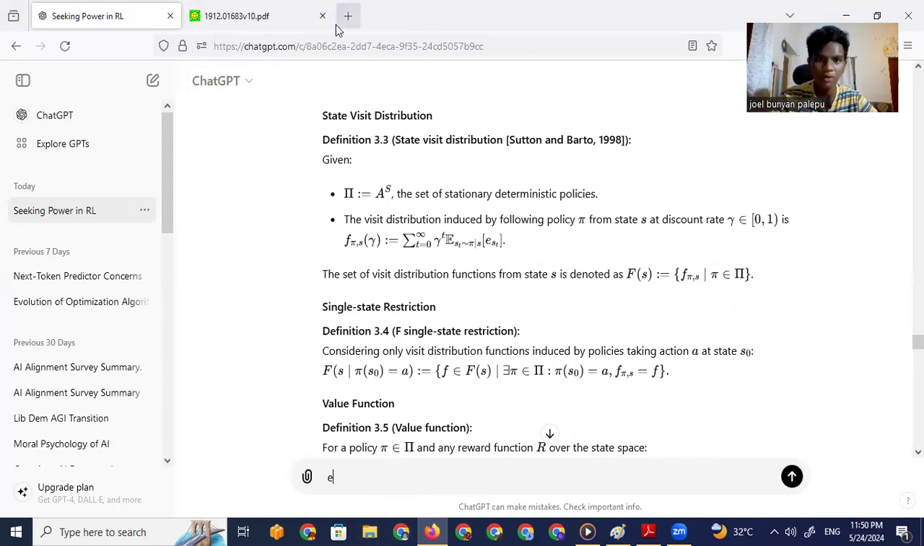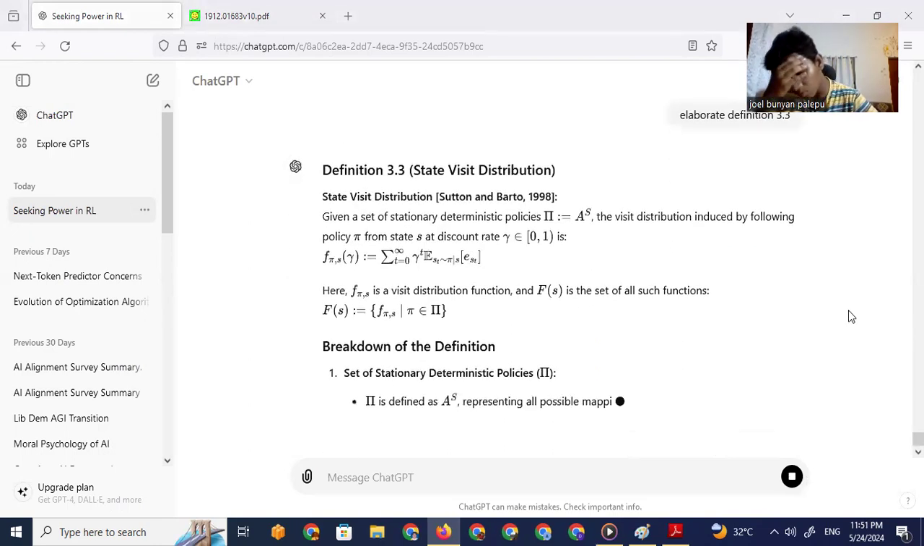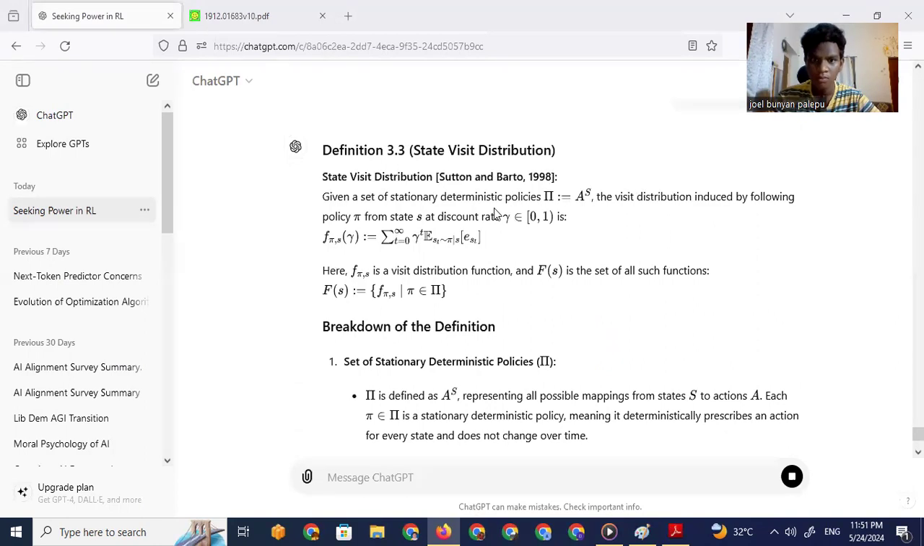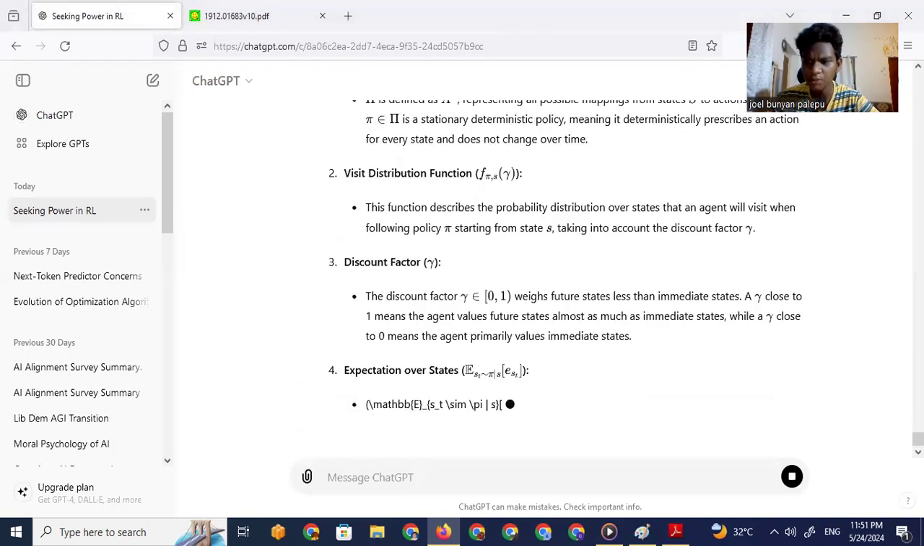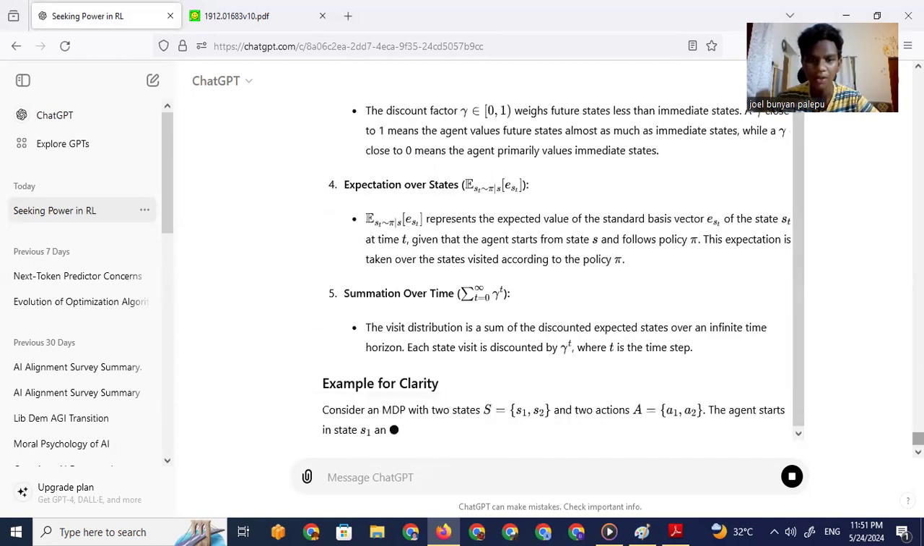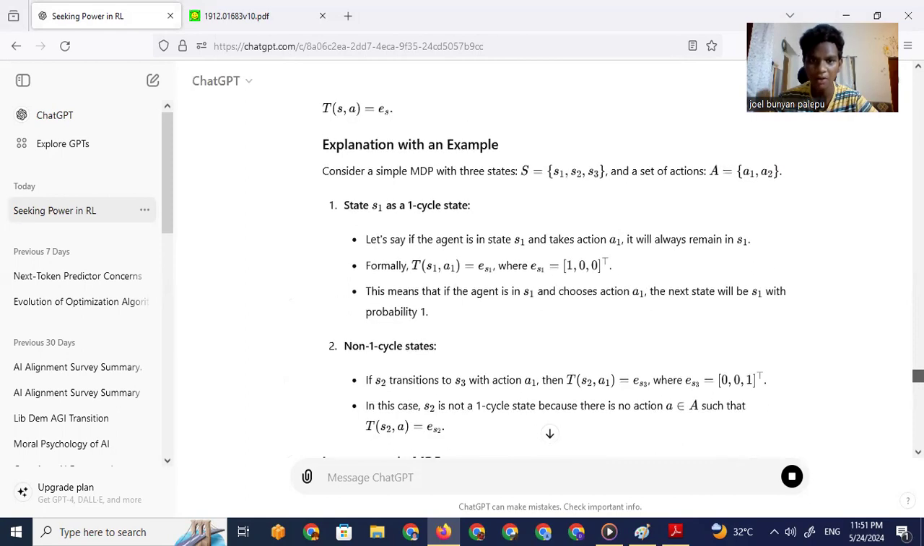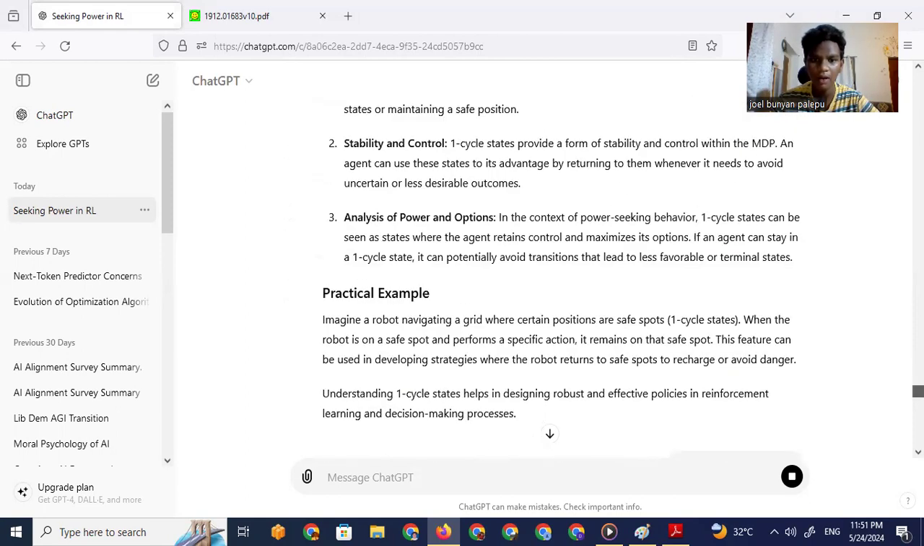Let me just elaborate on definition 3.3. Elaborate definition 3.3. State visit distribution. Okay, that surely is a lot of elaboration. Okay, example for clarity. Man, the model is powerful, really powerful.